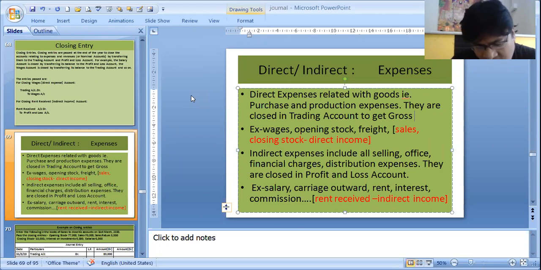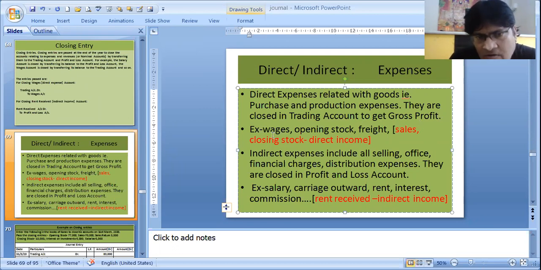So gross profit is a tentative profit which I am getting from trading account, which I have made through production or sales and purchase.